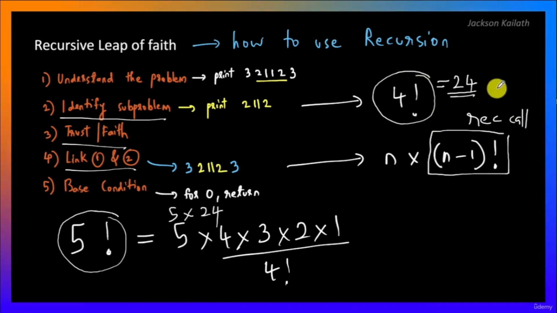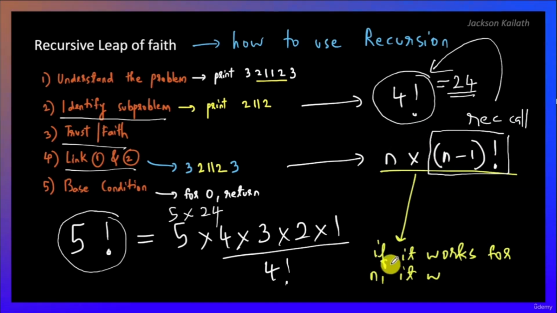Alright, so this 4 factorial, which is n minus 1 factorial, is going to be a recursive call. And we trust that it's just going to work magically. We don't need to mentally unroll it completely. Okay, and again, this over here is the inductive step.